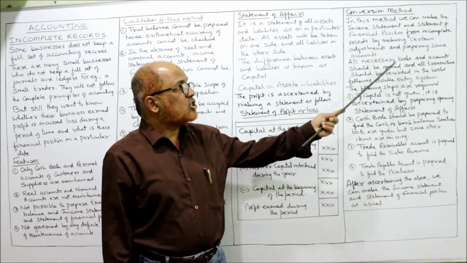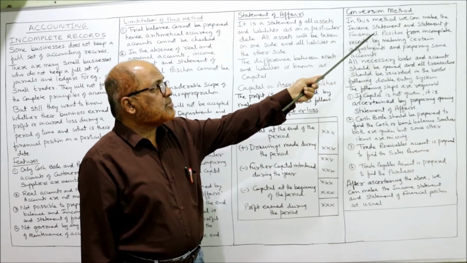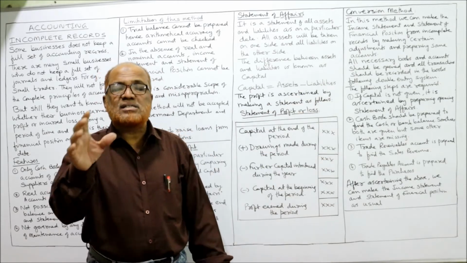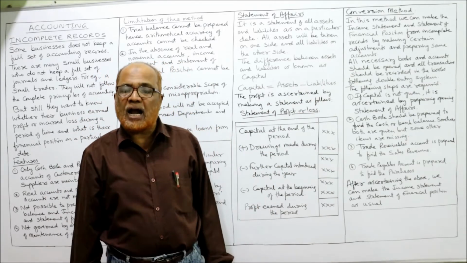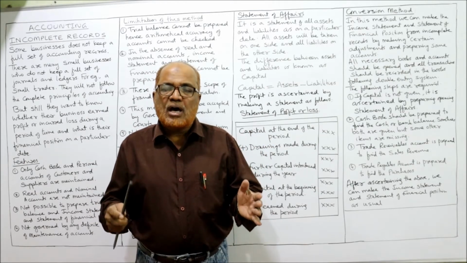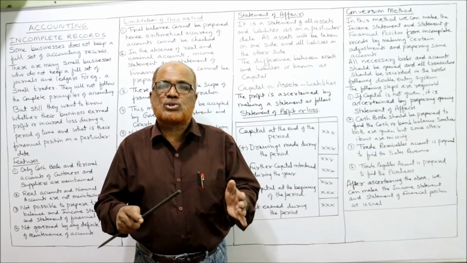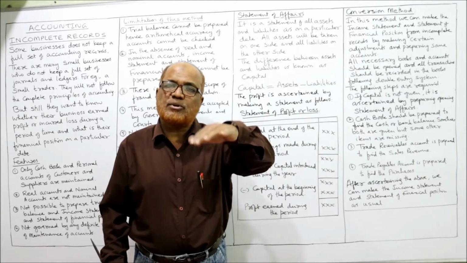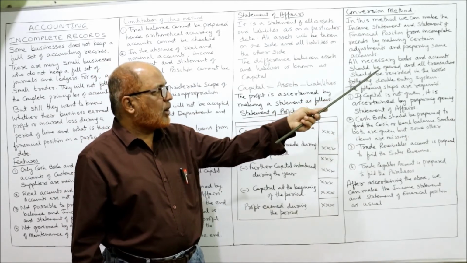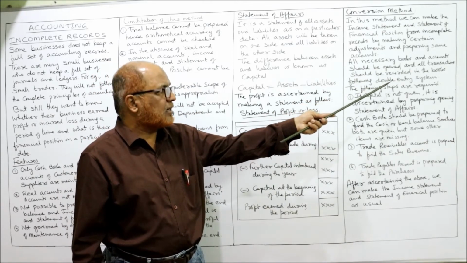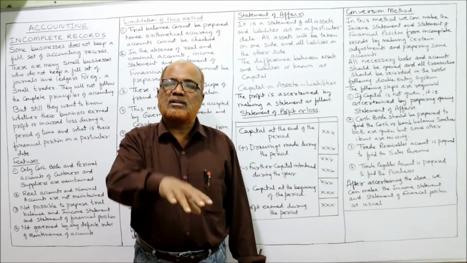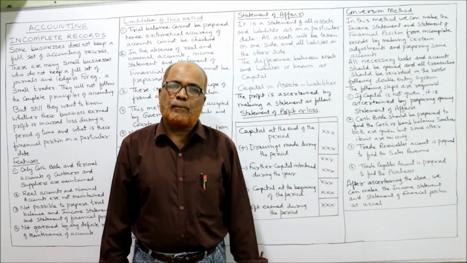So what is there in the conversion method? In this method, we make the income statement and statement of financial position from incomplete records by making certain adjustments and preparing certain accounts. We have to make the adjustments and open some accounts and convert that incomplete system into a complete system. Then all necessary books and accounts should be opened and all transactions should be recorded in the books following the double entry system. The following steps are required. So what are the steps required to convert the incomplete into a complete system?